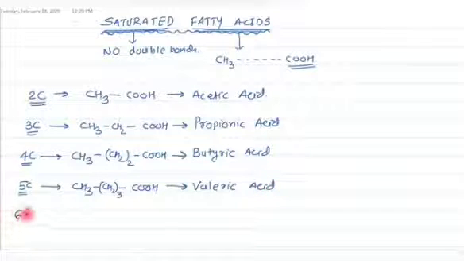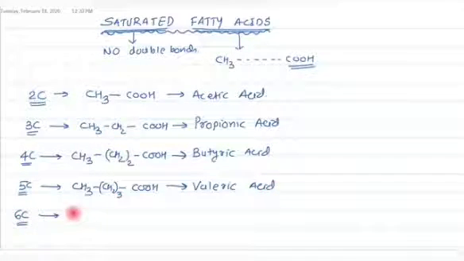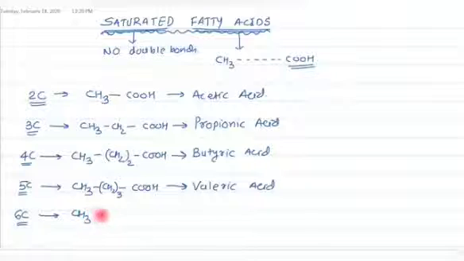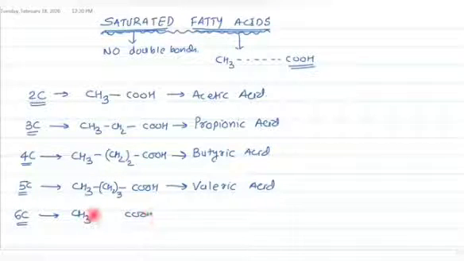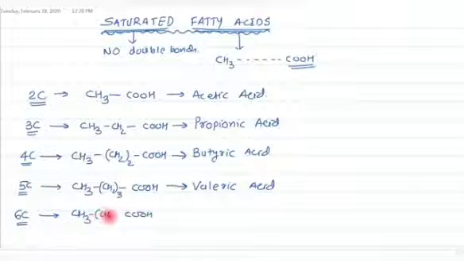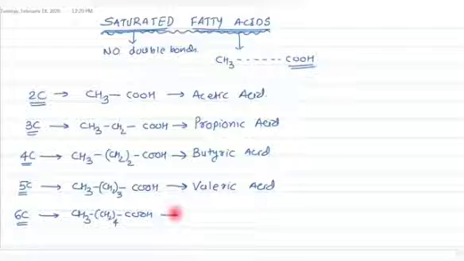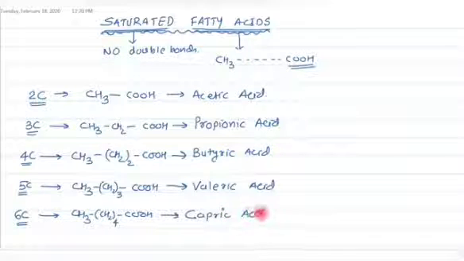Now what about the 6 carbon long fatty acid? Again a CH3 group on one end, a COOH group on the other end, and the positions are filled by CH2 groups. How many CH2 groups? Yes, 4 CH2 groups will be there, which makes a total of 6 carbons. What is the name of this compound? The name of this compound is capric acid.